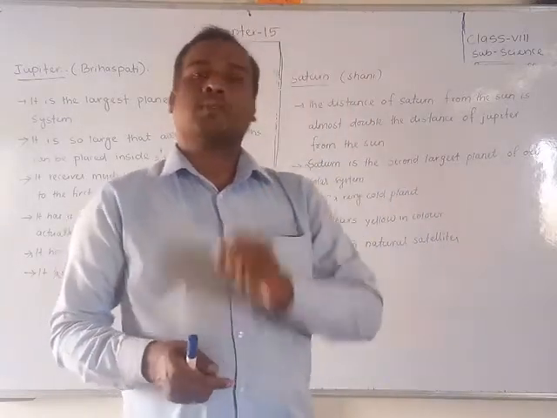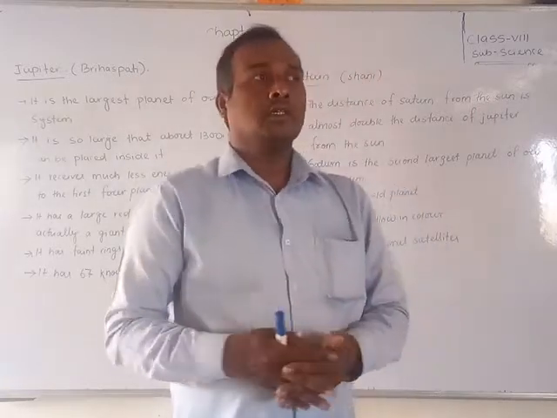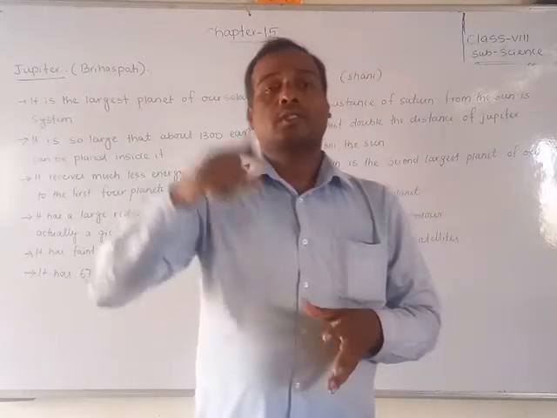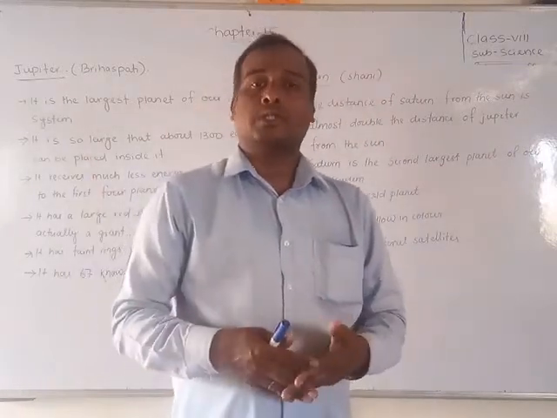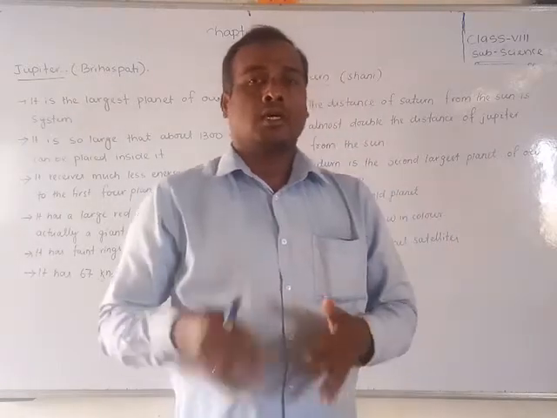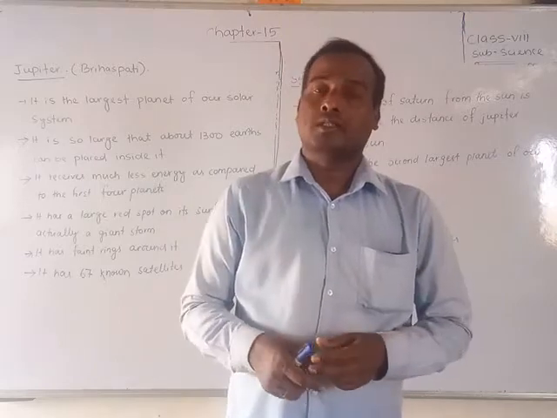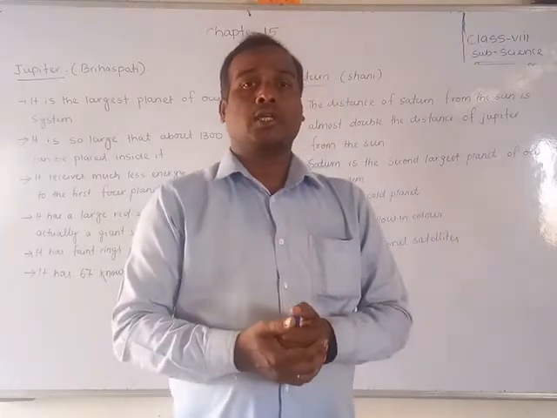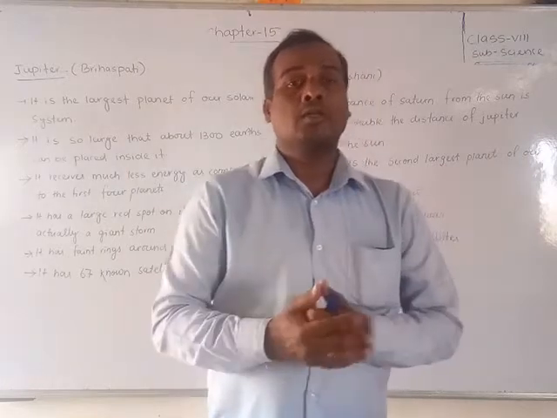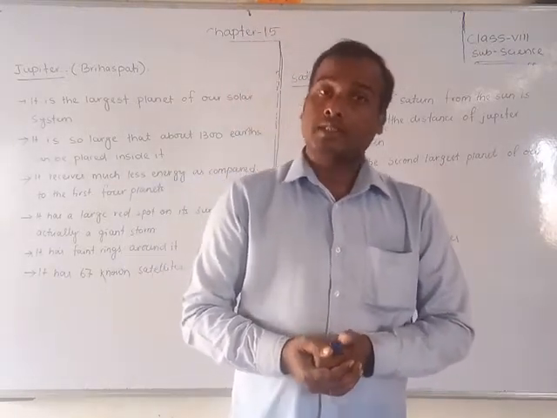Jupiter is the largest planet of our solar system. If you compare, about 1300 Earths, if you mix them and keep them together, will fit inside Jupiter. It is a very large planet. The mass of Jupiter is the highest. So if 1300 Earths are mixed, that equals the mass of Jupiter. So it is the largest planet.